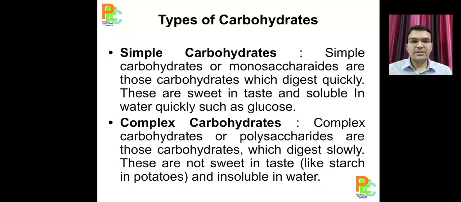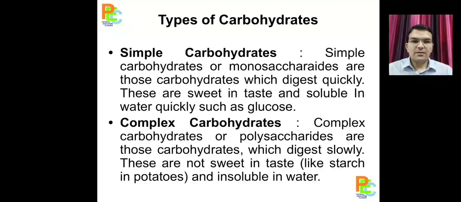Simple carbohydrates or monosaccharides are those carbohydrates which are digested quickly. Human body can digest them very quickly. They are water soluble. And complex carbohydrates are a little difficult to be digested.